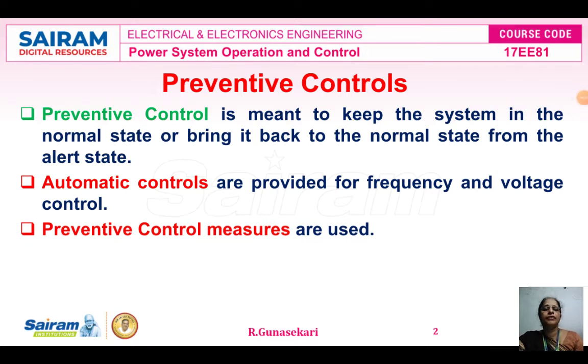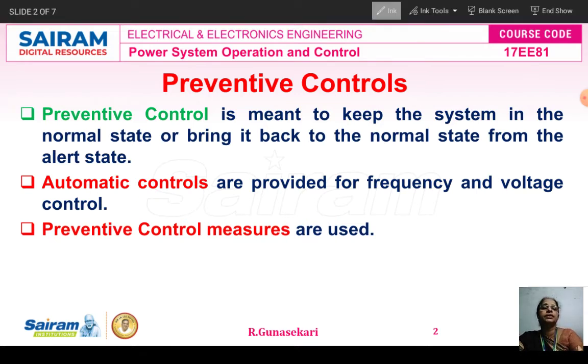The first one is preventive control. What is meant by preventive control? The name itself tells it. Before the breakdown, that means the contingency, occurs, we take the control action, and that is called preventive control. The preventive control is meant to keep the power system in the normal state or bring it back to the normal state from the alert state. That is nothing but the preventive control action.